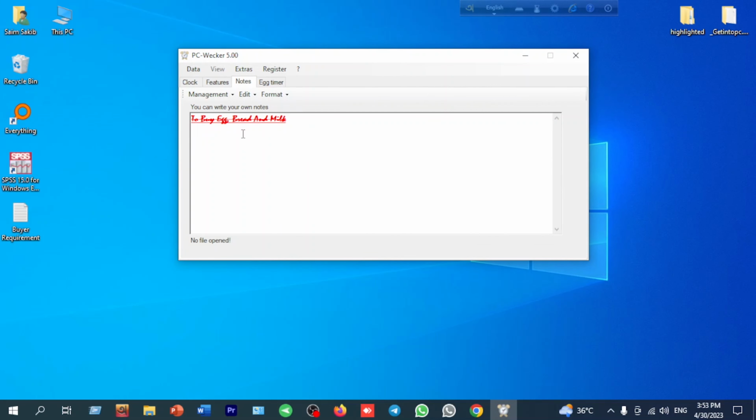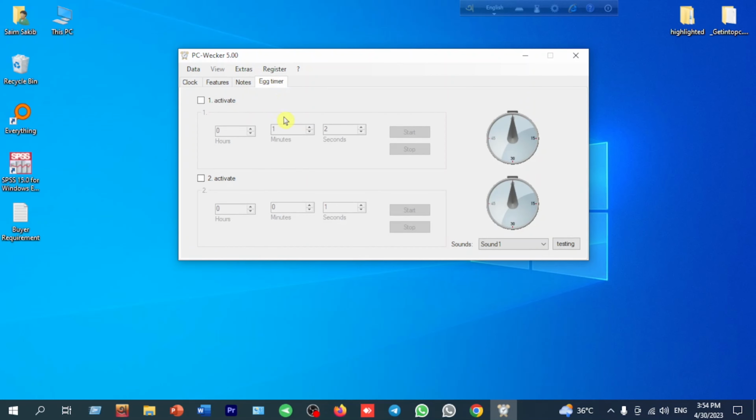Here is the result. So if you want to note something with design, you can do this by the note section. Now we will talk about the egg timer. What is the egg timer and what are the functions of the egg timer?